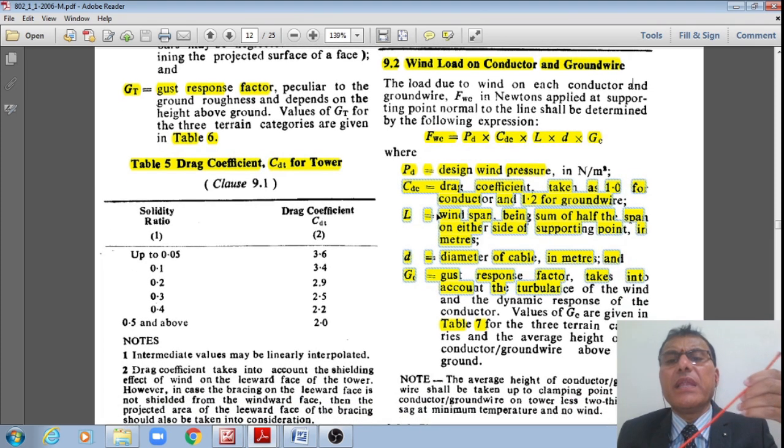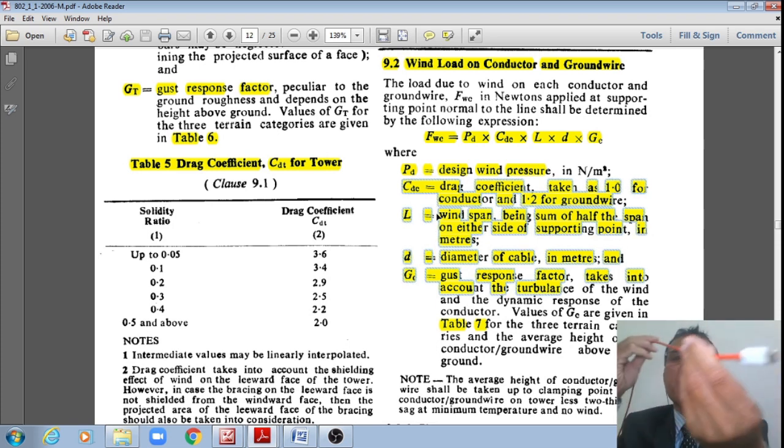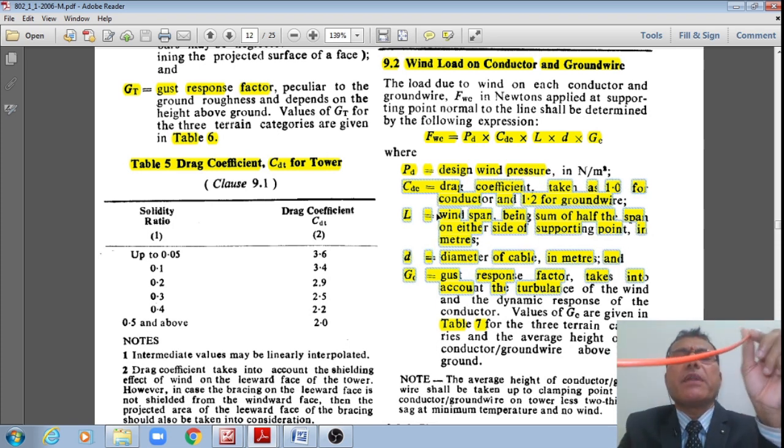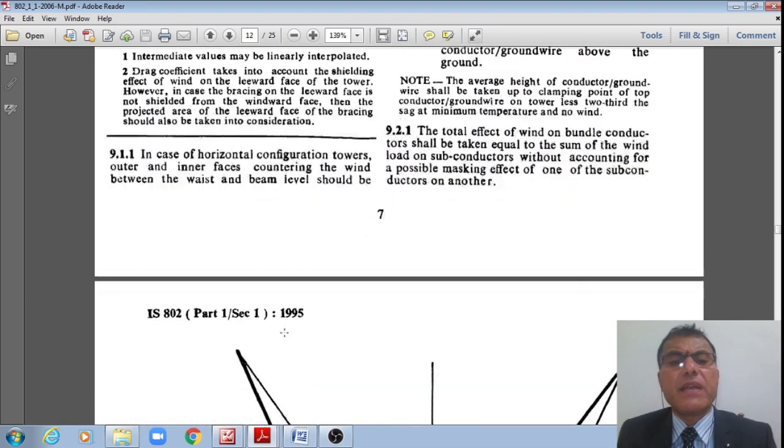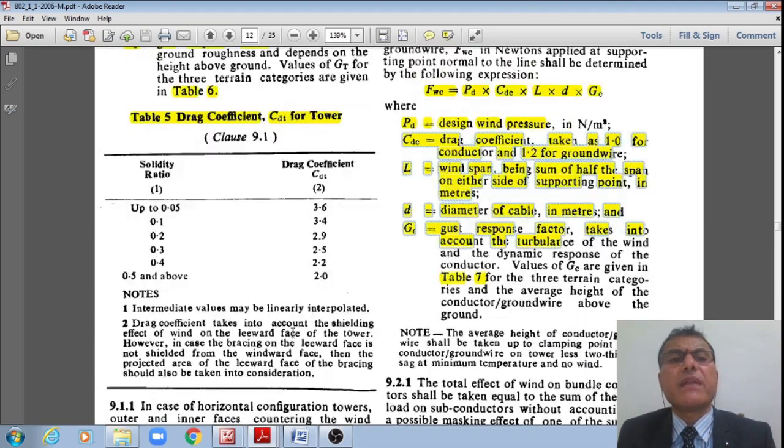And L is the wind span, being the sum of the half of the span on either side of the supporting points that I already explained in the previous section. And D is the diameter of this cable in meters. And GC is the gust response factor, which shall be taken from this table 7.